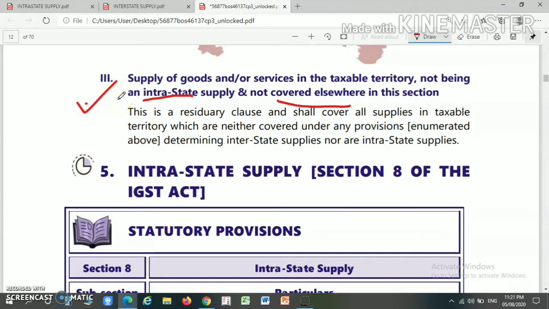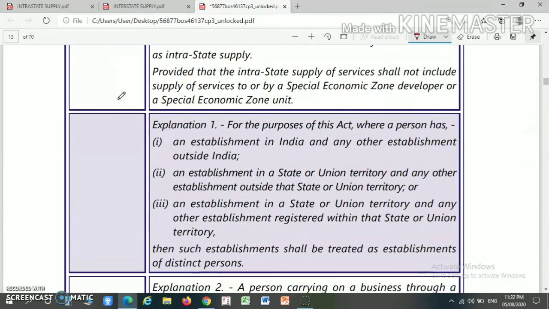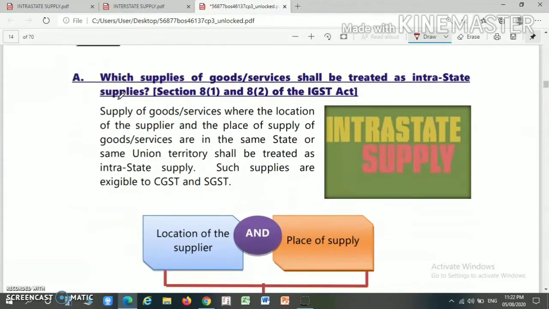So if there is a supply of goods or services in the taxable territory, and it is not an intrastate supply, and further the same case is not covered in section 7 of the IGST Act, then also such supply will be considered as an interstate supply. Now we will understand the meaning of intrastate supply.